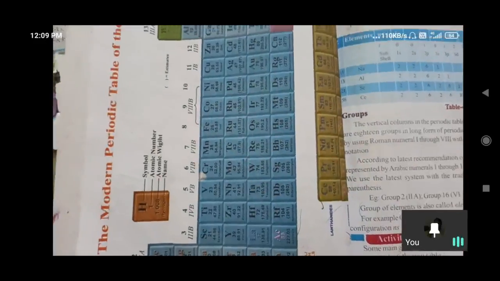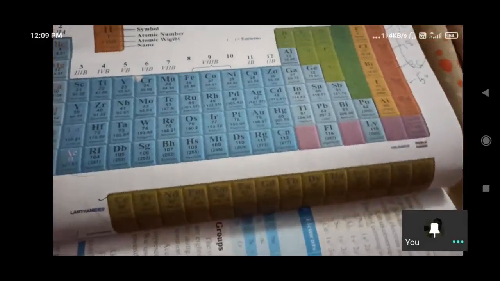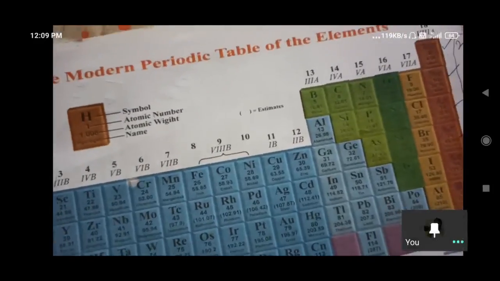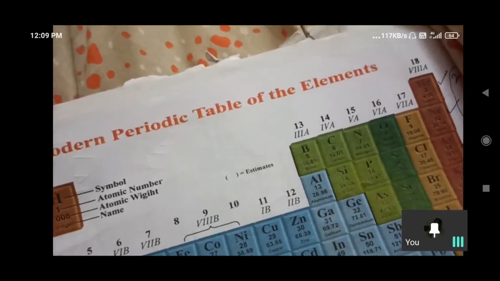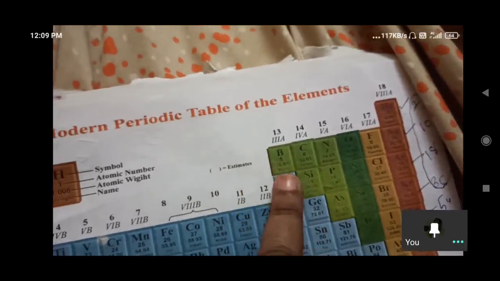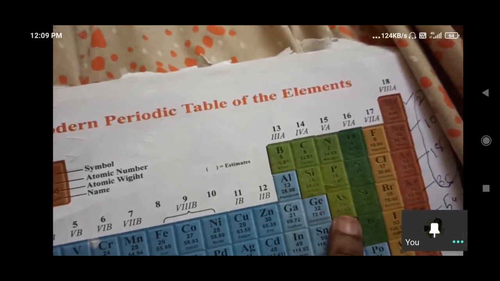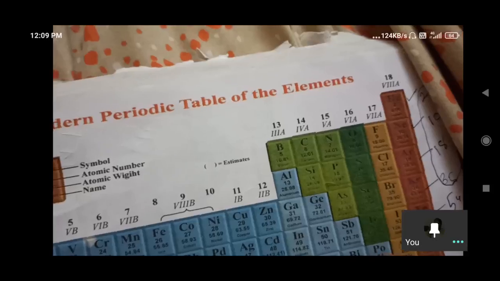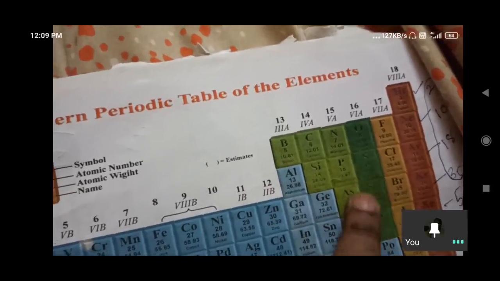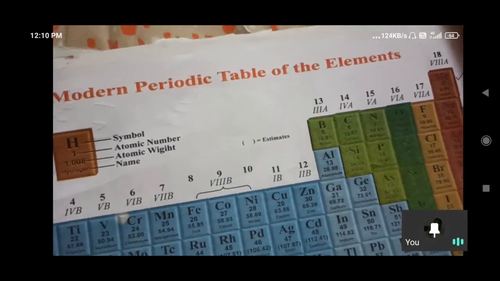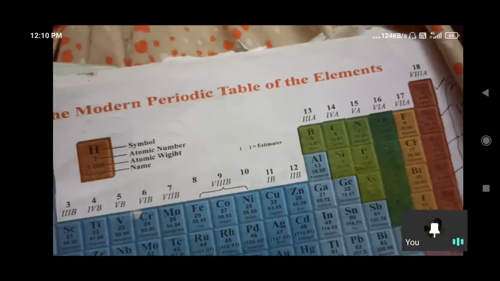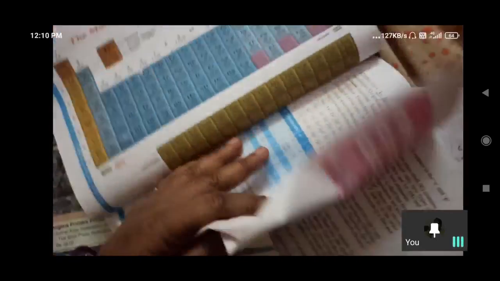Here they have given some staircase. See, these all come under metalloids: bismuth, silicon, these, all up to here only. These all come under metalloids, and below that, above that, some are metals and these are non-metals. So in that manner we can understand.